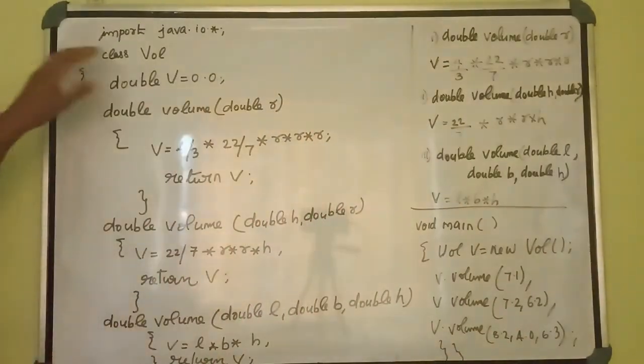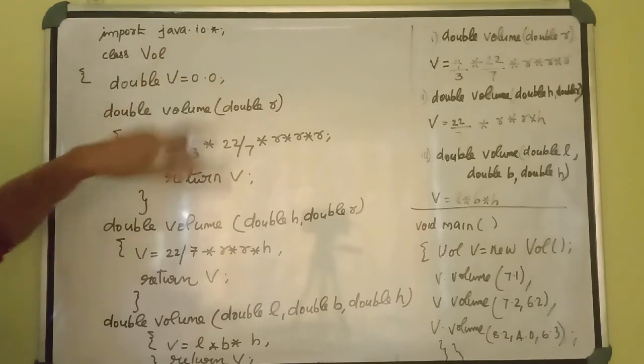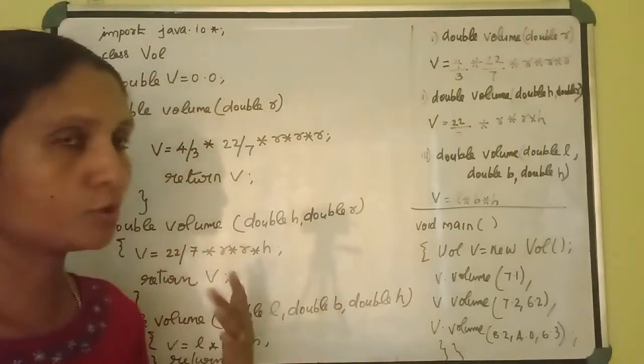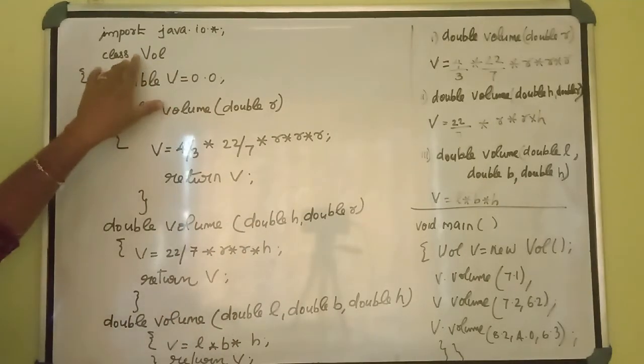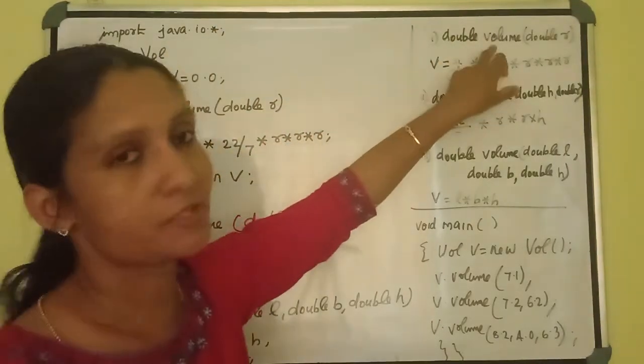Okay, first we will write the package here, import java.util.star. This is not necessary because this program is done with the help of the BlueJ method. We are using BlueJ here, and you have to give one class name. But don't use the same name as the function name here.